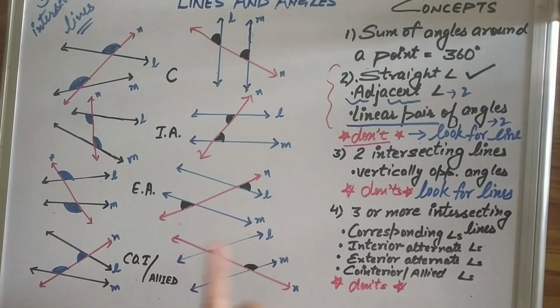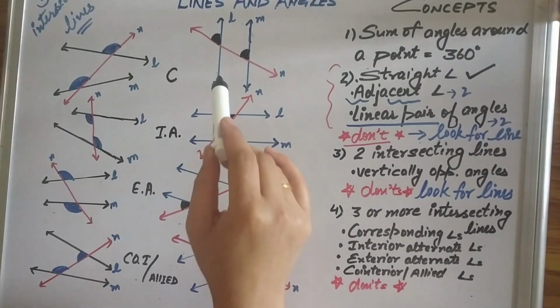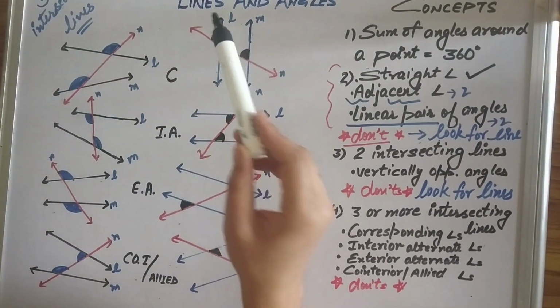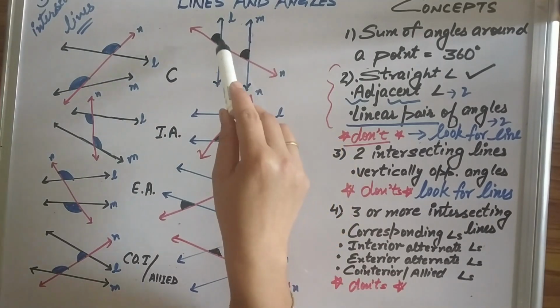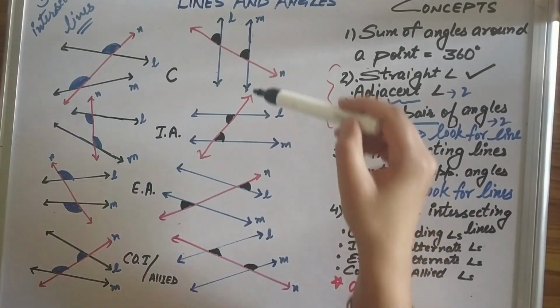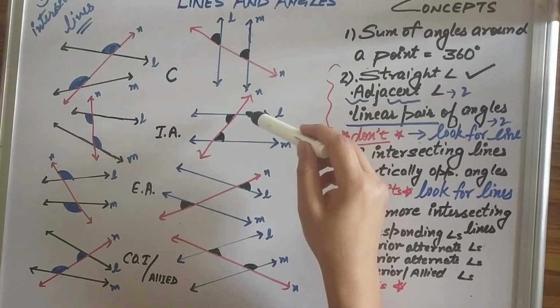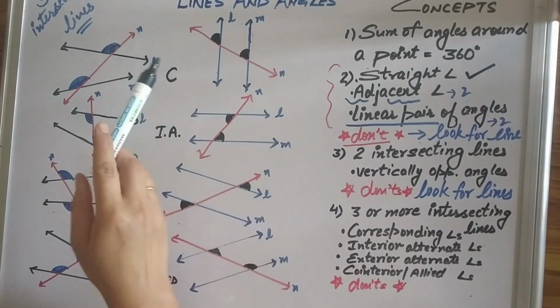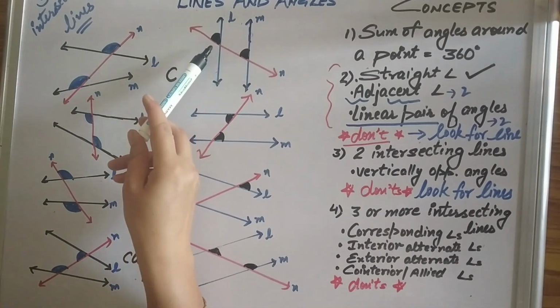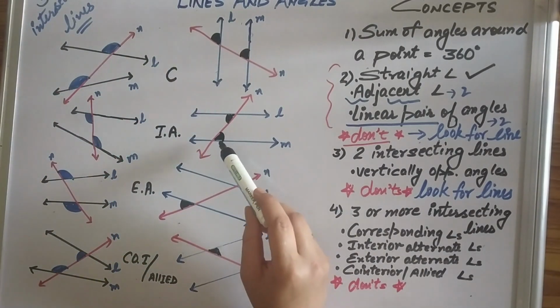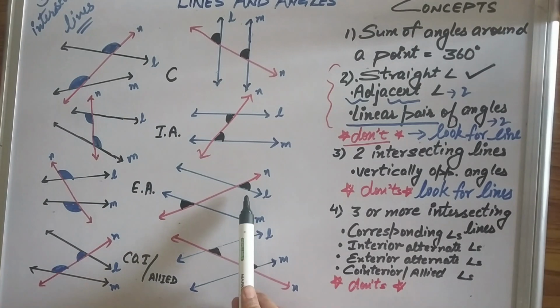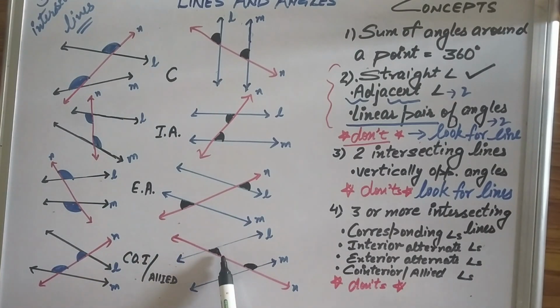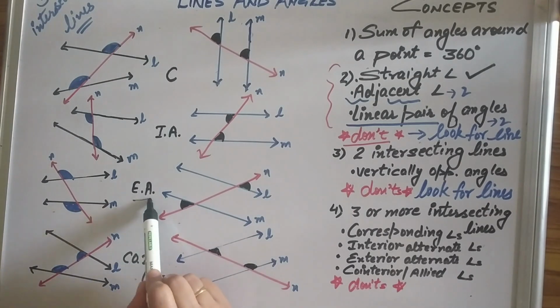Next is 3 intersecting lines. Here you can see 3 intersecting lines where the red one is intersecting the other two. You know, in all of these figures, the red one is called the transversal. So here I have labeled corresponding angles. Here I have labeled interior alternate, here exterior alternate, and here I have labeled co-interior or allied angles. Okay.